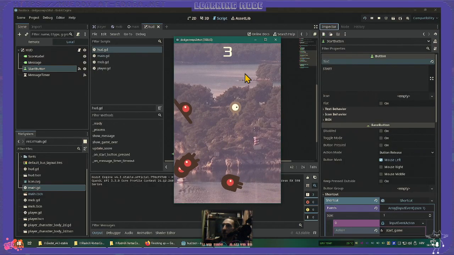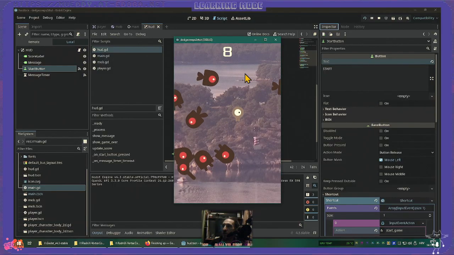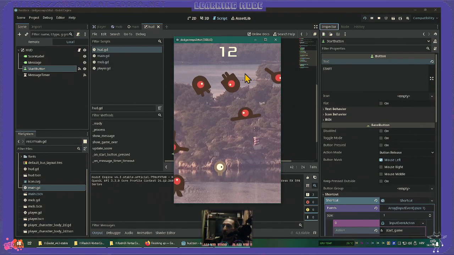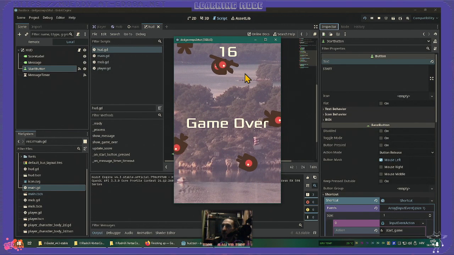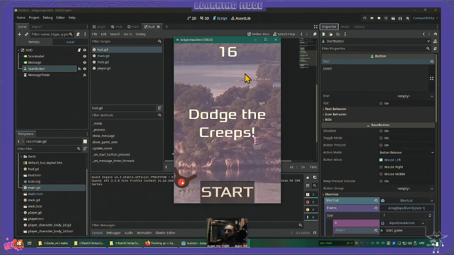Put my own music in. Adjusted the volumes on the audio stream players so they're balanced, not too erratic, too loud. Got my sound on.